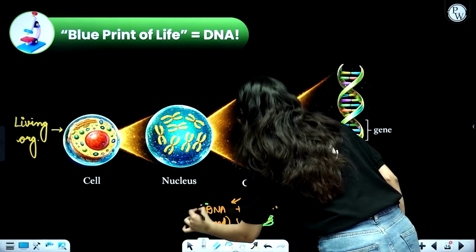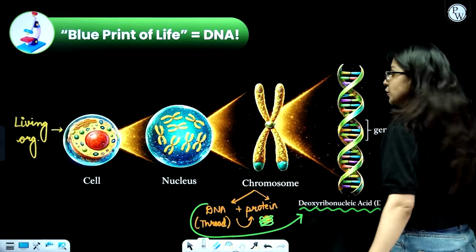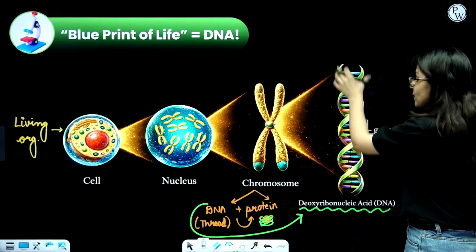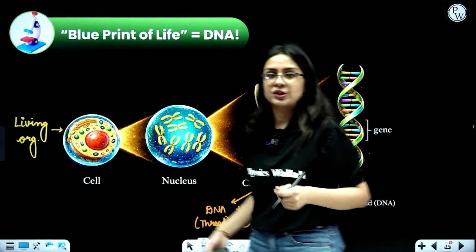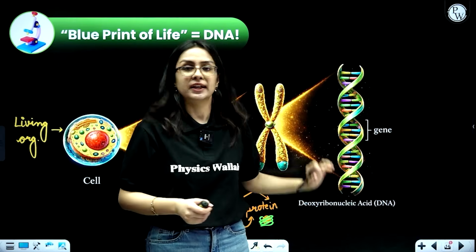Okay, so if I talk about chromosome, what are we going to focus on? DNA, which is called deoxyribonucleic acid. It looks like somewhat a double helical structure, just like you have two threads and you have just crossed them up. This is what your DNA looks like.